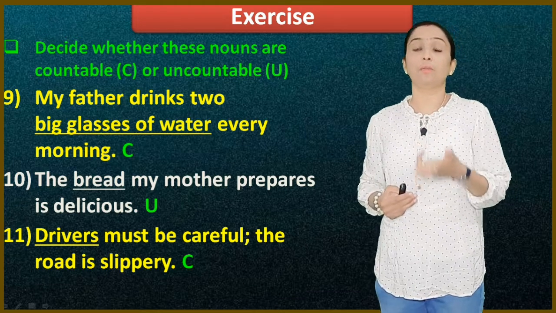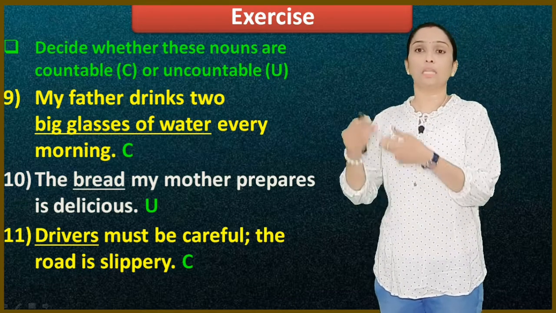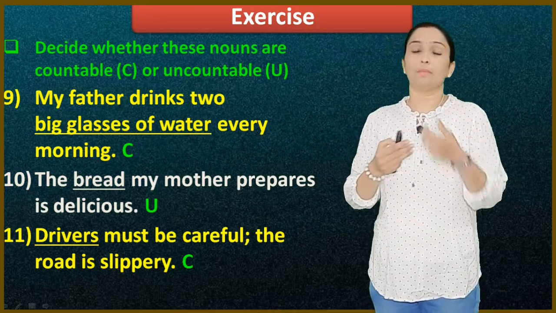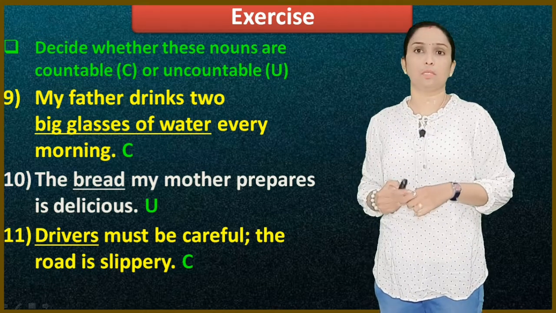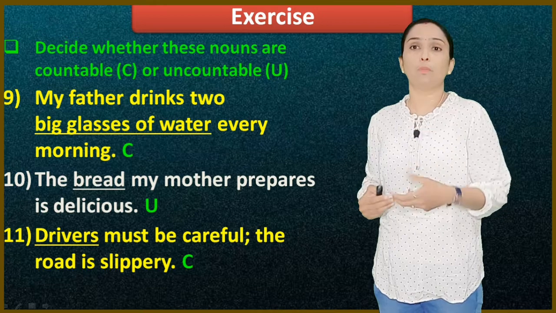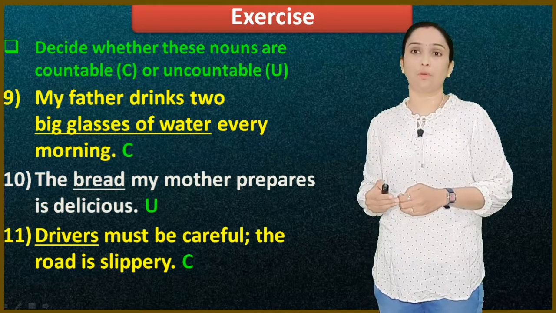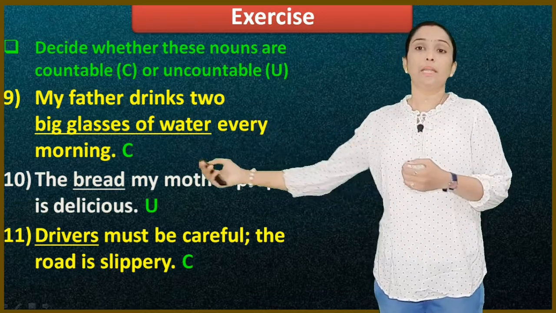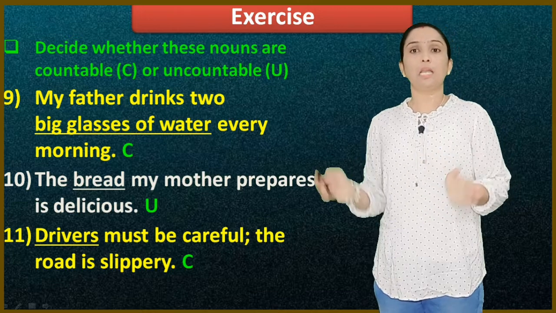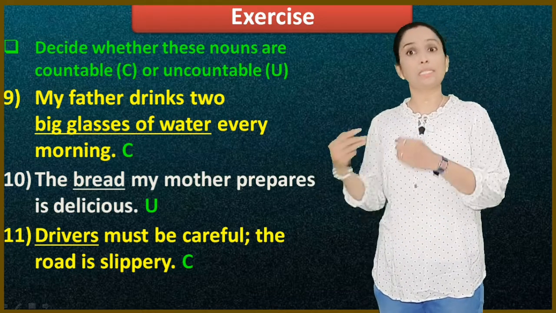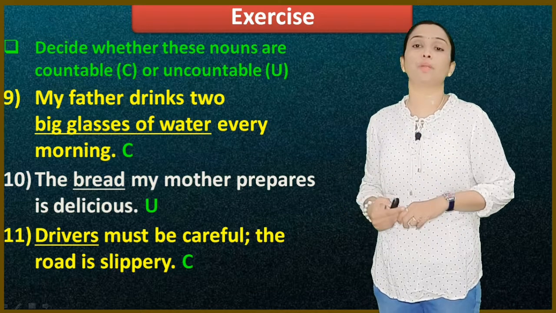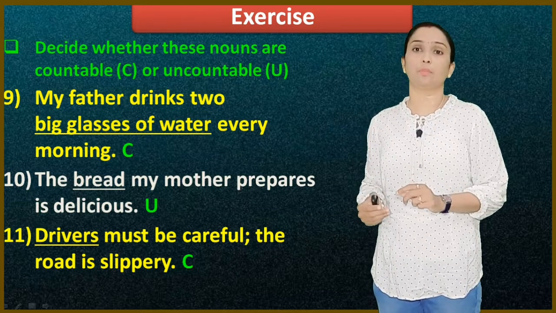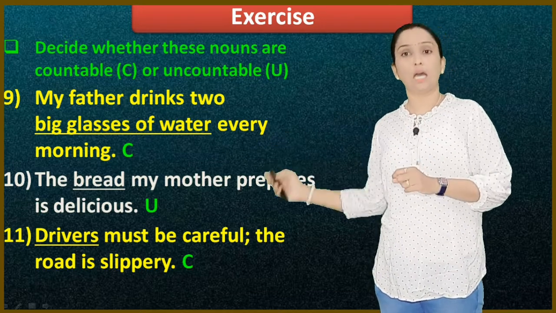It is a little bit confusing, but we should have a clear idea: when uncountable nouns are used with a quantity or a measurement, then they are countable nouns. A glass of water, a cup of water, 2 cups of water. You have to drink 8 liters of water or 8 cups of water in a day. So that comes to the countable nouns. The bread my mother prepares is delicious. Here the bread is uncountable. When it comes to slices, it is countable. How does it become so? I ate 2 slices of bread today for breakfast. Here I am using bread with the slice, a measurement I am putting, so it is countable. But in the earlier sentence it is uncountable.